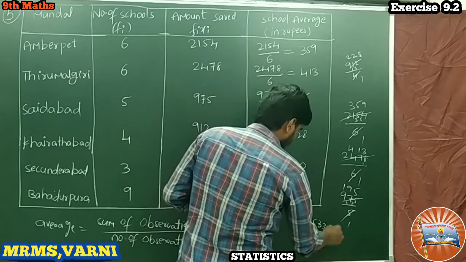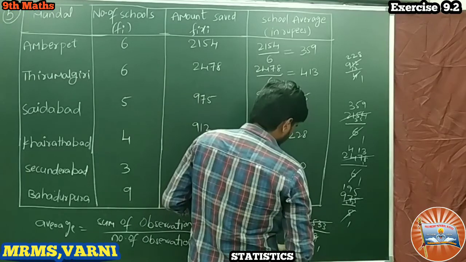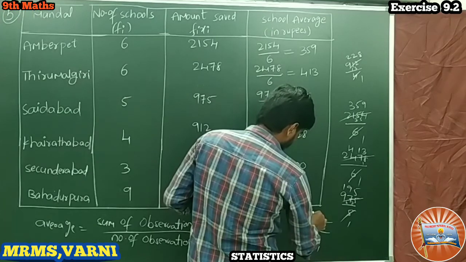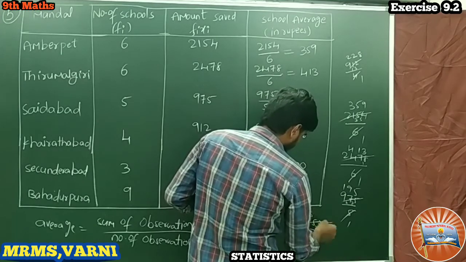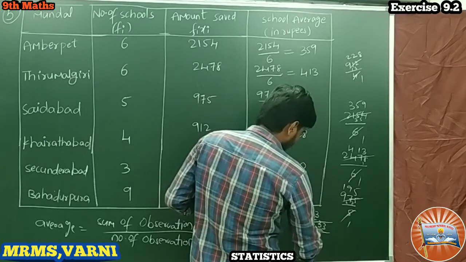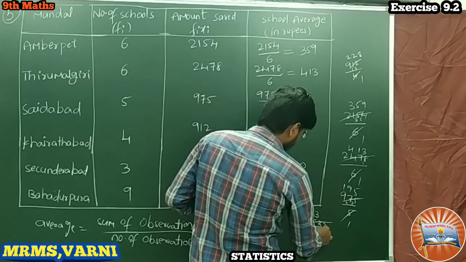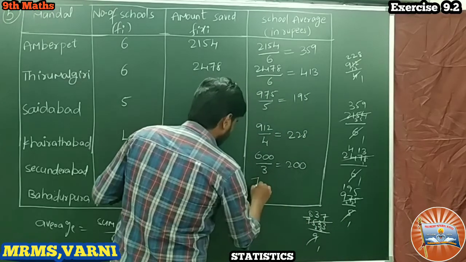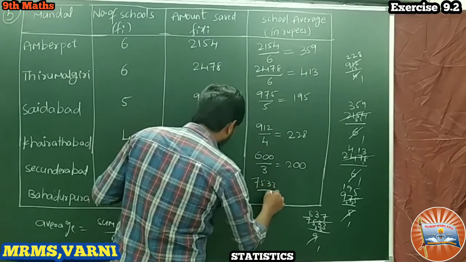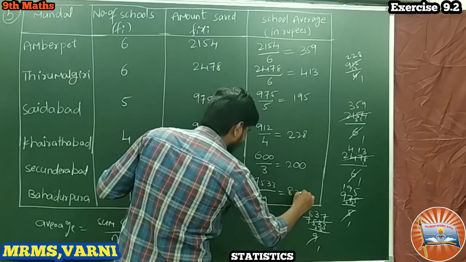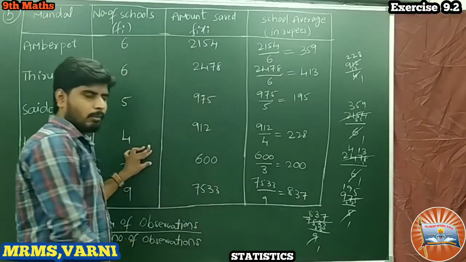So 9 1s are 9, 8s are 72 and 3 remaining, 9 3s are 27, so 3 3 6 remaining, 9 7s are 63. So what is that? 7533 by 9 is equal to 837, the saved amount, okay.